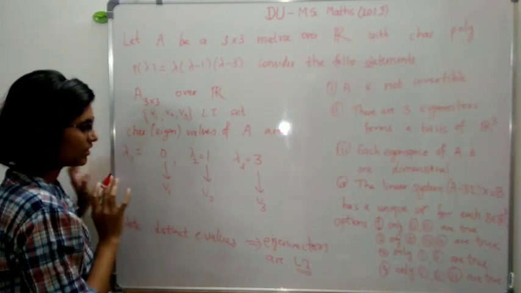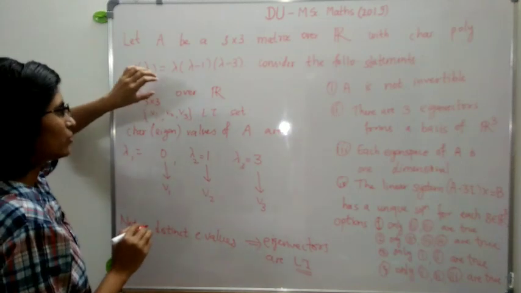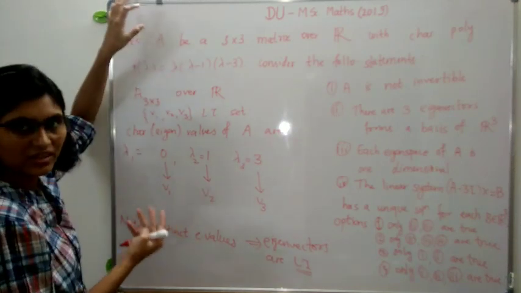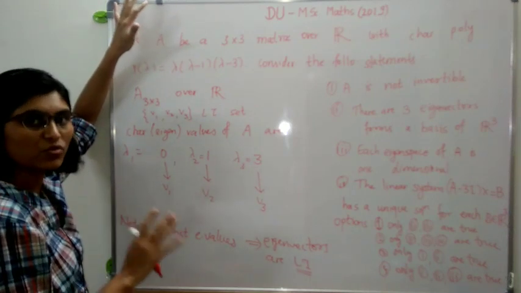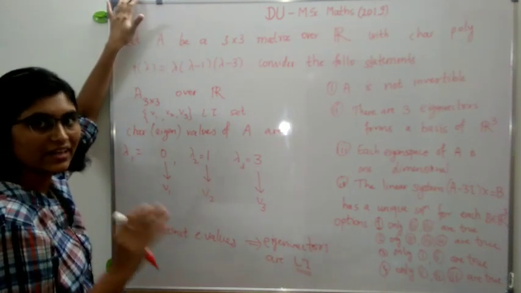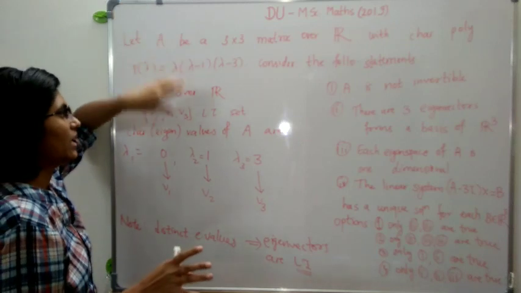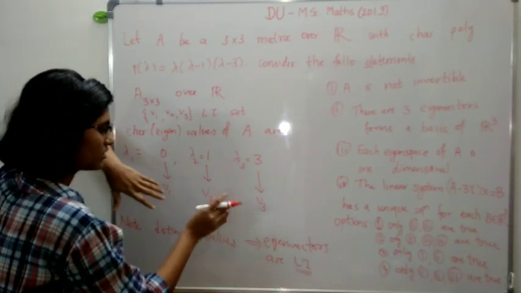Right. Now we know that this A is a 3 by 3 matrix. So A has at most 3 linearly independent eigenvectors, and these are 3 in number.